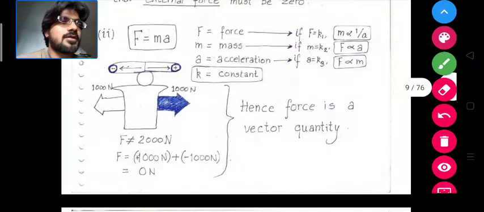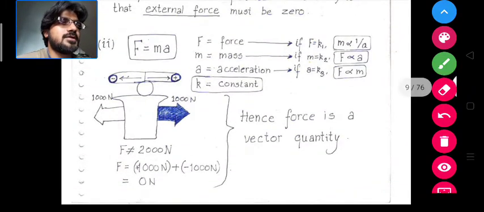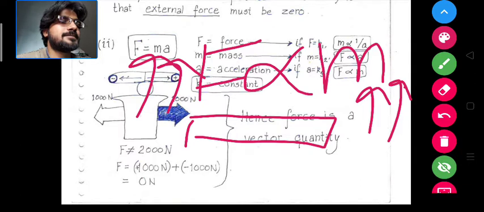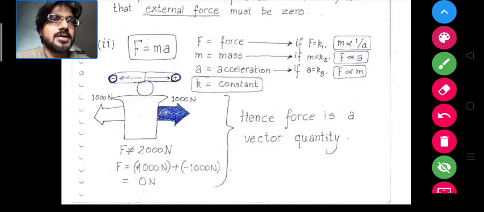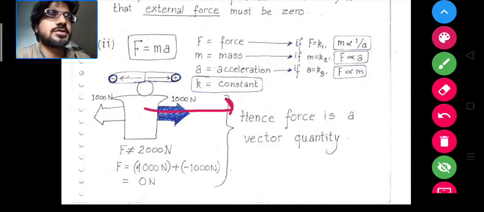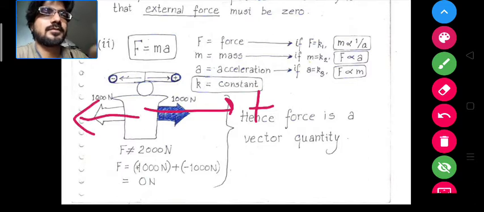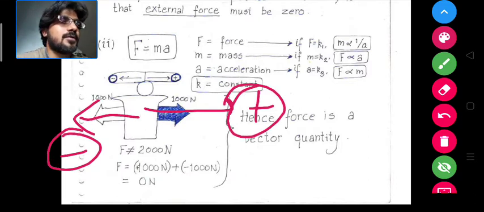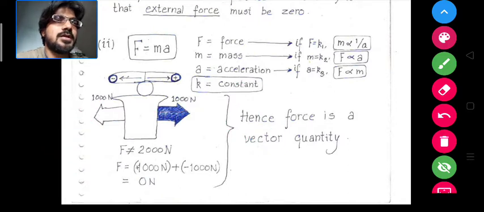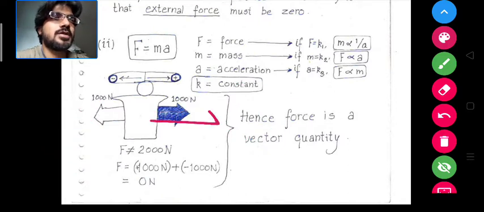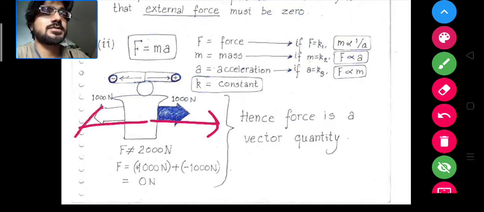So force is a vector quantity, and how to prove it? You can prove it by the following experiment. Suppose a person is standing here and you are taking this direction positive and this direction negative. So if a person is standing here and a force of 1000 Newton is applied in this direction, and similarly a force of 1000 Newton is applied in this direction.